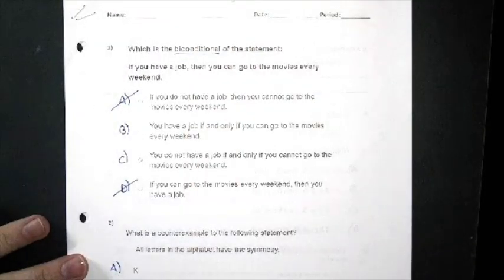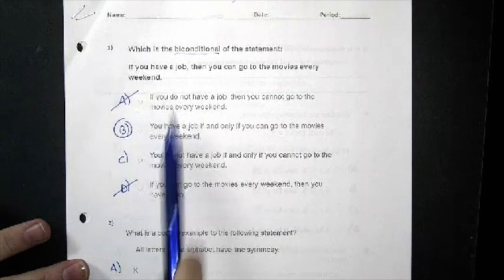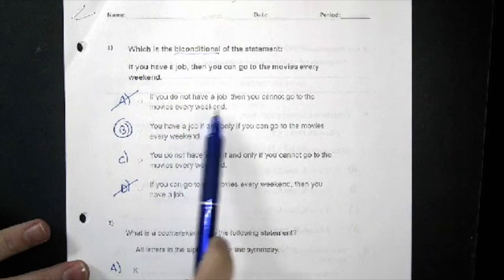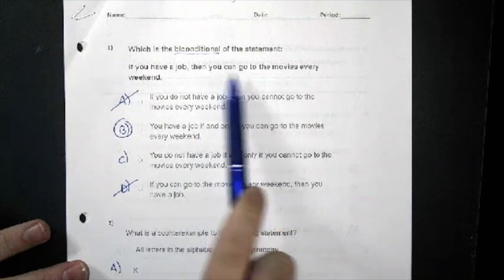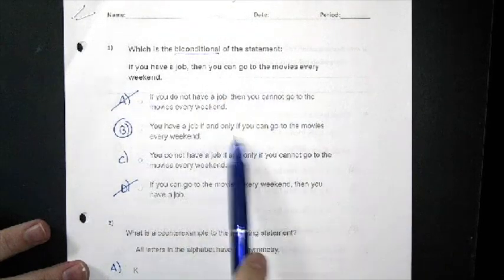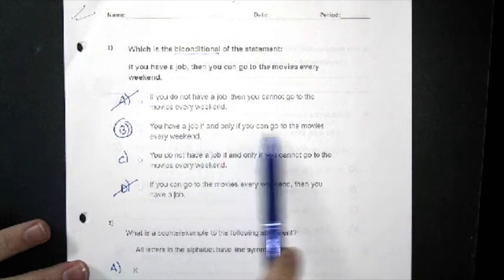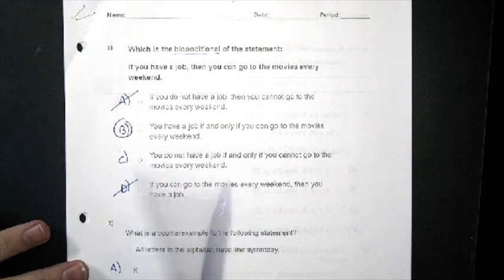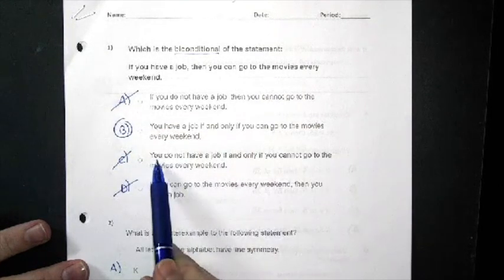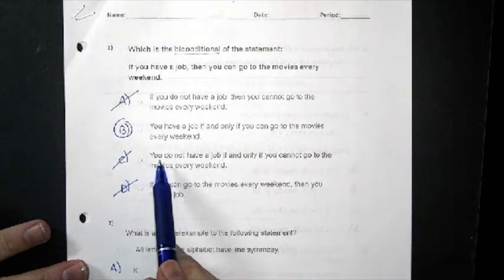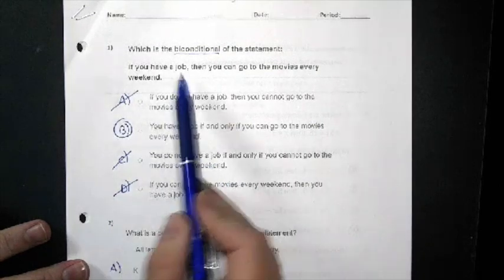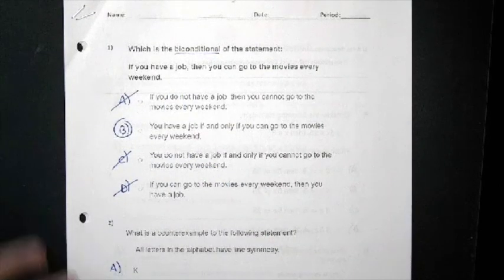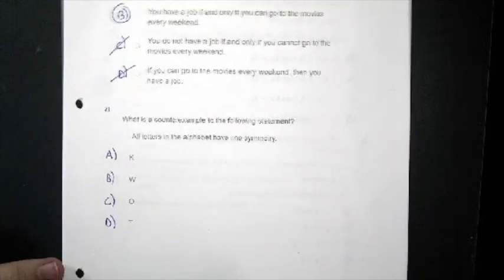So the correct answer is B. And the reason it is B is because we have just taken the hypothesis, you have a job, the biconditional we've added in is if and only if, and then we write the conclusion, which is you can go to the movies every weekend. So here is you have a job if and only if you can go to the movies every weekend. The reason it is not C is because we changed the meaning of the conditional statement. This says you do not have a job. That's not what our original conditional statement says. All right, so let's go ahead and look at problem 2.